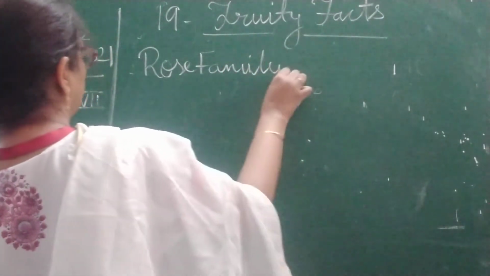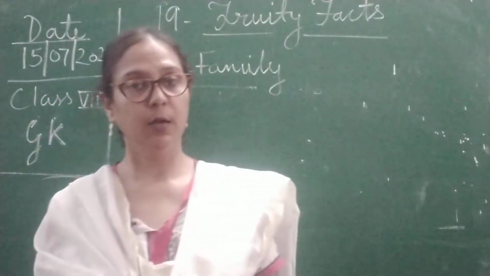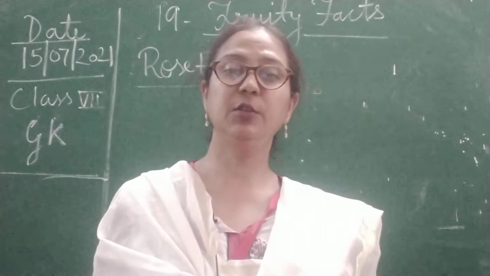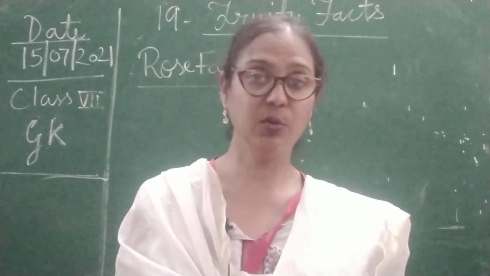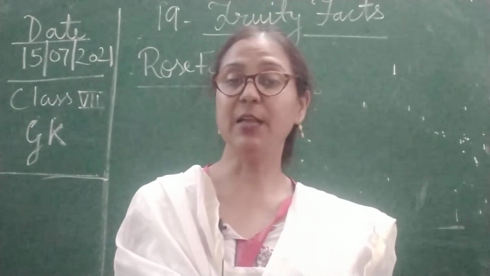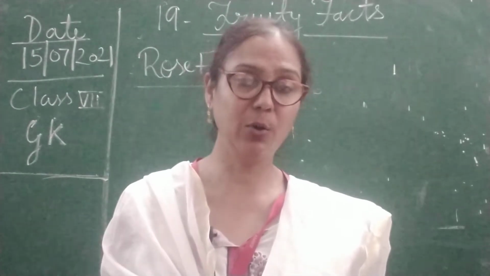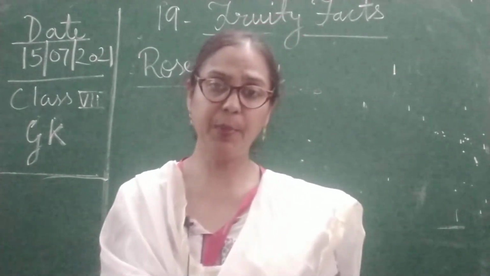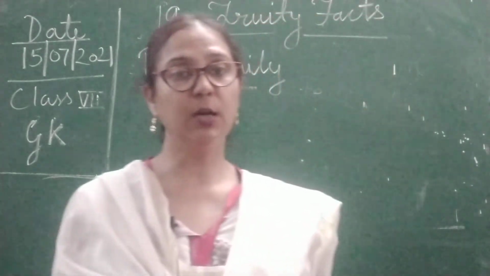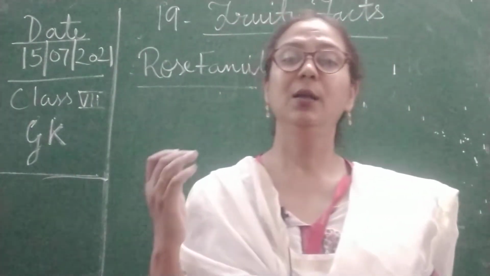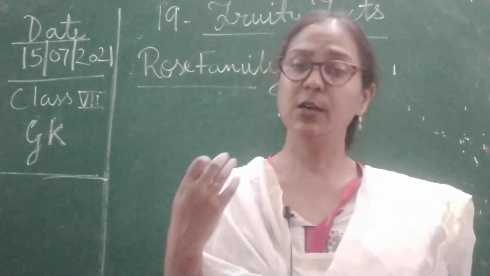Because its color is pinkish, or some fruits in this family have red color. So that is why, because rose, आपको सबको पता है रोज़ किस कलर के ज़्यादा होते हैं, ज़्यादातर पिंक कलर के होते हैं, रेड कलर के होते हैं. जो उनका नेचुरल कलर होता है वो रेडिश होता है और डार्क पिंक होता है. So here why is this called rose family? Because its color is so decent and this color is dark pink and red.